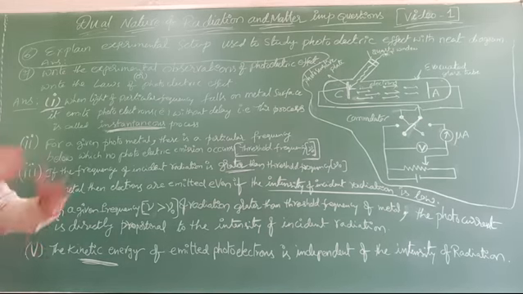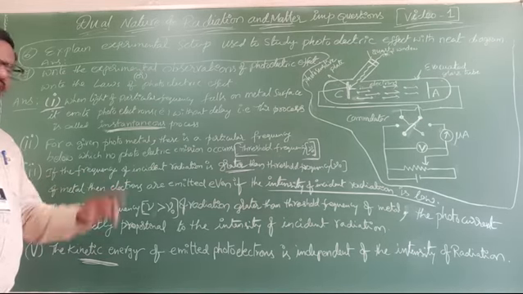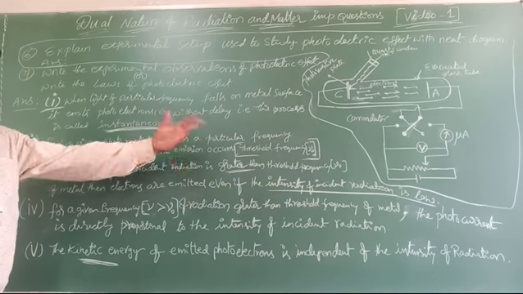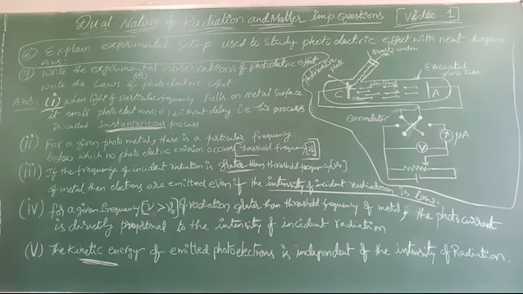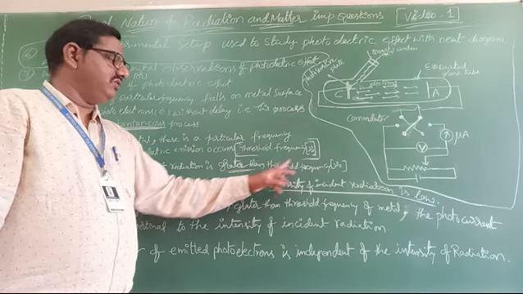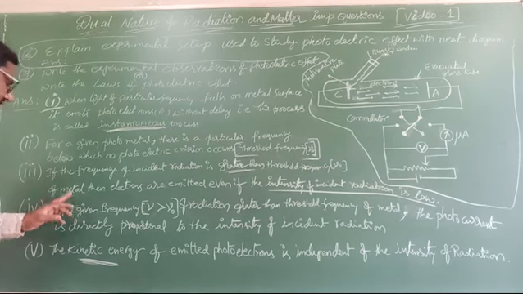If the frequency of incident radiation is more than the threshold frequency, what do you see?